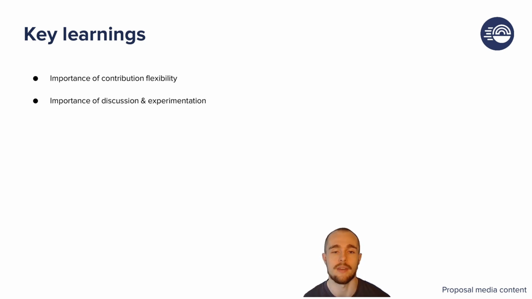And then finally, another learning we made is around the importance of discussion and experimentation. Our analytical efforts and suggestions provide a great starting point to explore promising solutions and funding approaches. However, if these suggestions are going to make any impact, they need to be discussed and experimented with in the community. We've been sharing our analysis and suggestions in the community and to the Catalyst team to try and initiate these discussions and experiments.